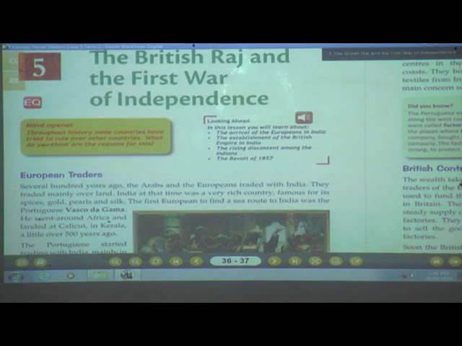Then what happened? Slowly they started ruling over India, and they ruled over India for many years students, and whatever treasure was there in India was all looted by these people.